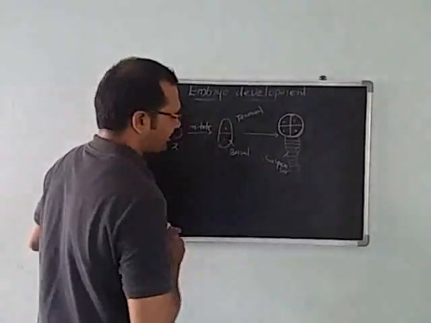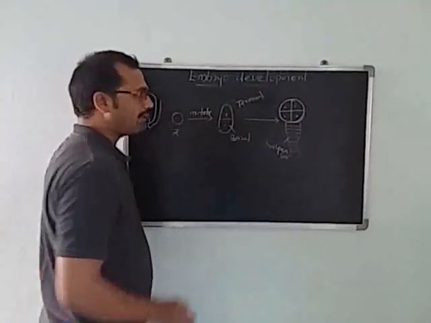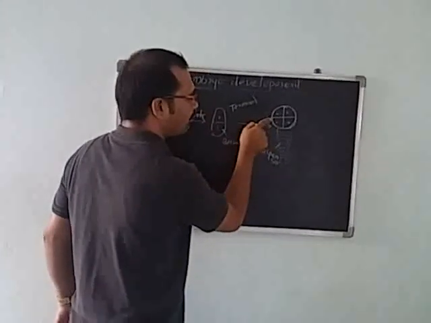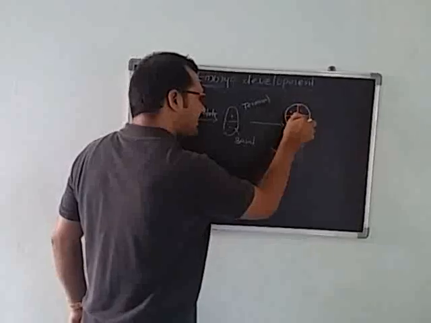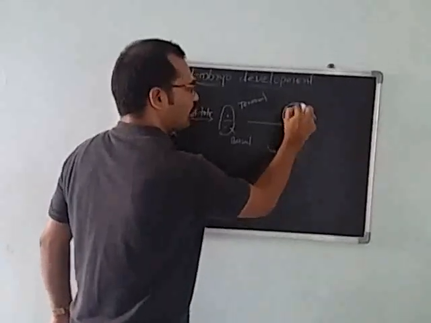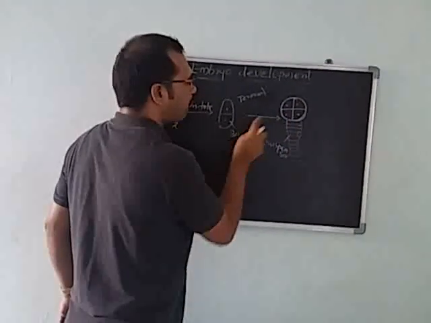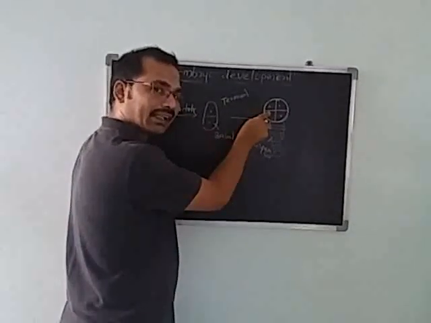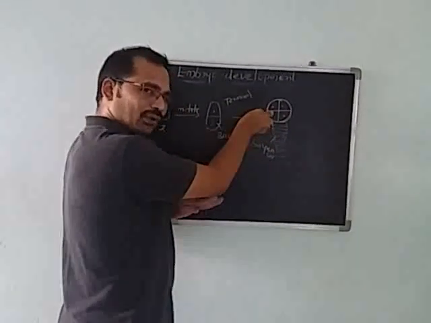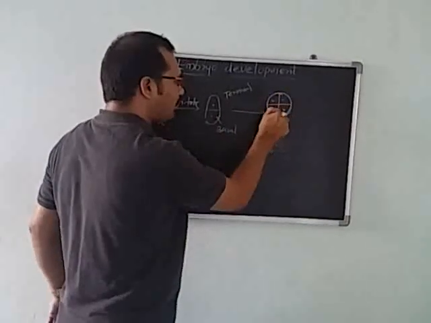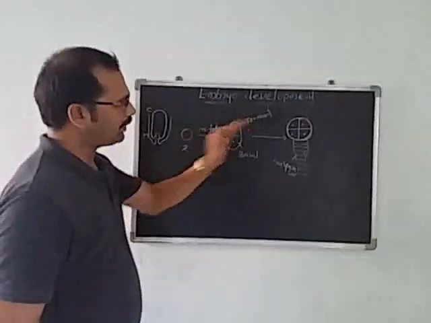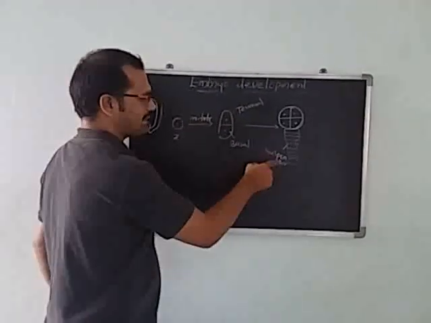This stage we call the pro-embryo. How many cells are in this pro-embryo? 4 cells. That's why it is the pro-embryonal quadrant. Quadrant means 4. This pro-embryonal quadrant stage is formed.